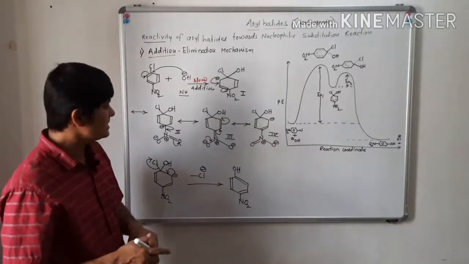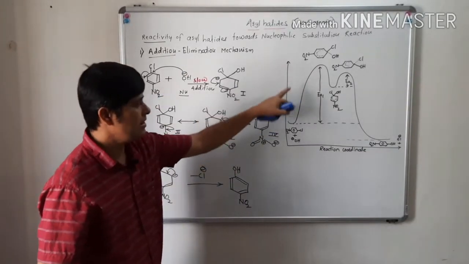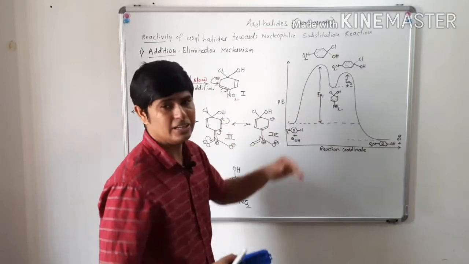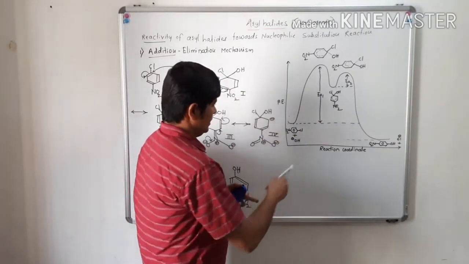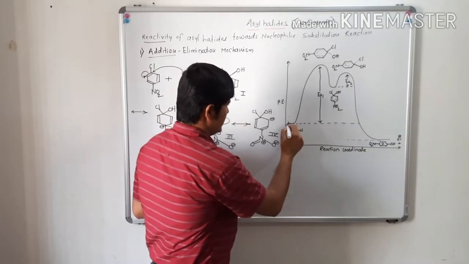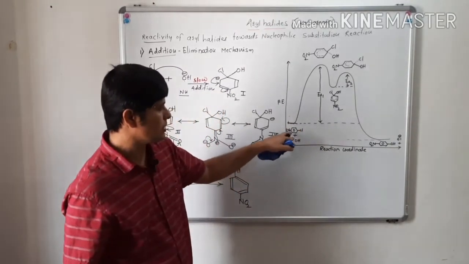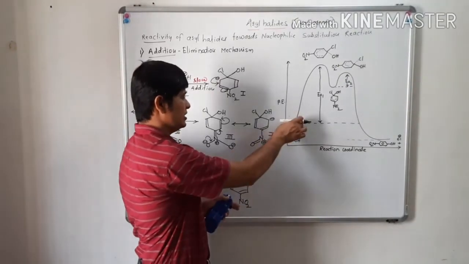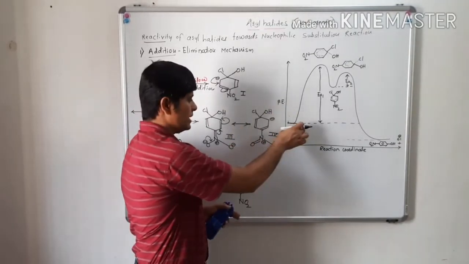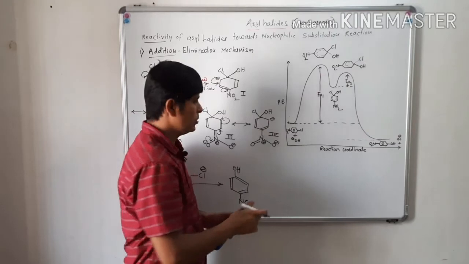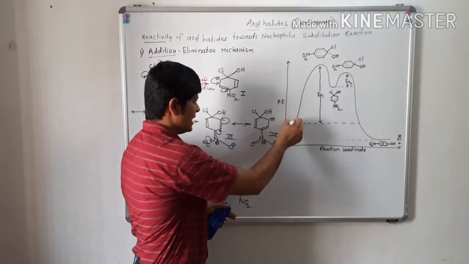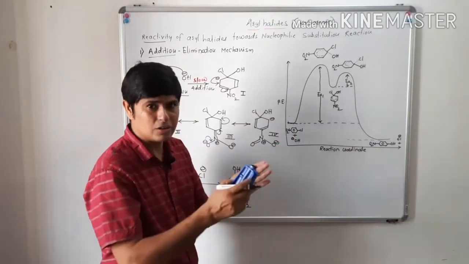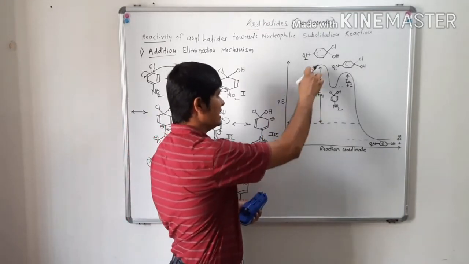So we can discuss this addition elimination mechanism by an energy profile diagram. See what? This is the energy. This is the initial energy of two reactants. One is para-nitrochlorobenzene, and the second one is hydroxide ion. This is the initial potential energy of these two reactants. So when both of these react together, then the energy of the reaction will get increased.